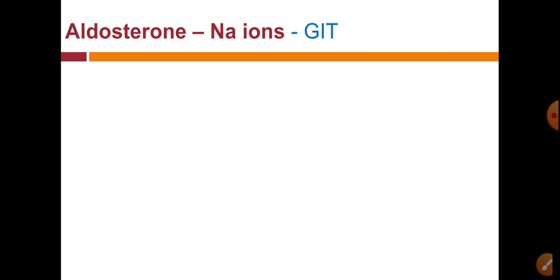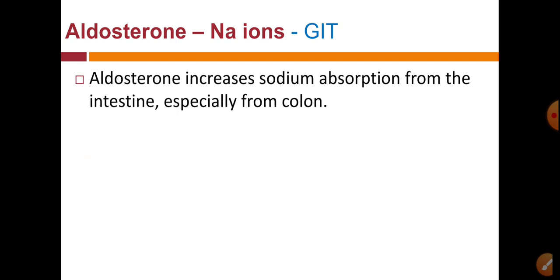The next action is on the intestine or GI tract. The same action is here, that is sodium reabsorption from intestine. Here the word reabsorption is not used, here the word is absorption.